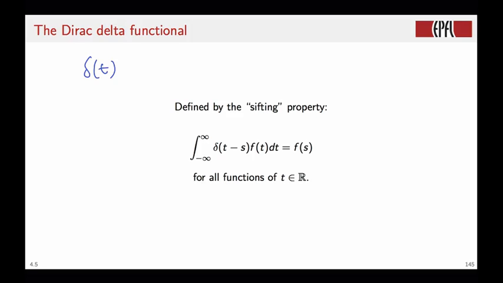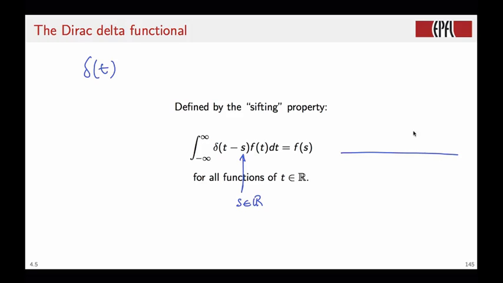If we take a delta function, we center it in S, where S is a variable in R, and then we multiply this delta function by any function of a real variable t, and then we take the integral from minus infinity to plus infinity, then what we get is the value of f in the point S.